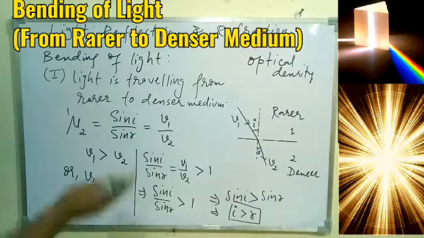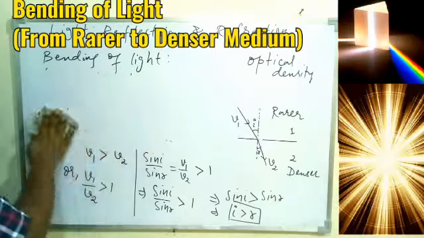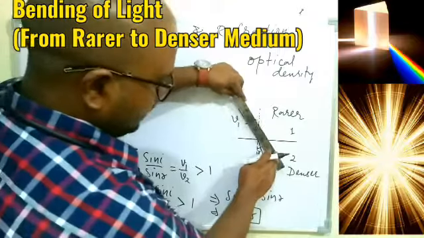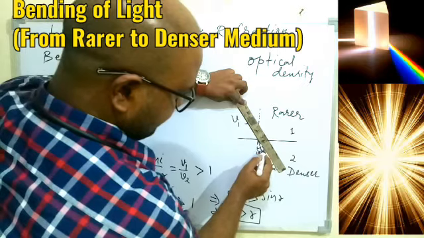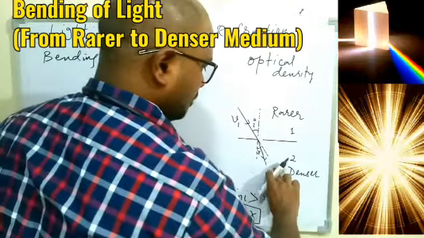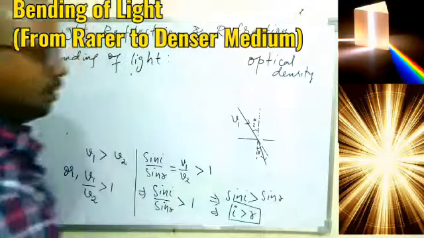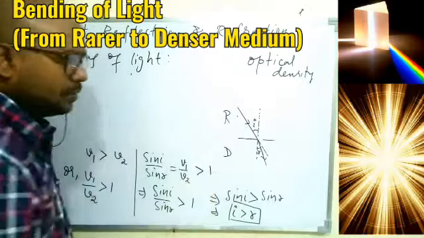So we got the very first concept: if light is traveling from rarer to denser medium, then what is happening here? The angle of incidence should be more than the angle of refraction. So let's draw this diagram properly. Now I don't need the speed of light and all. This is all done. Rarer, denser, all done. So we understood the light is traveling from rarer to denser medium. That you have to remember.